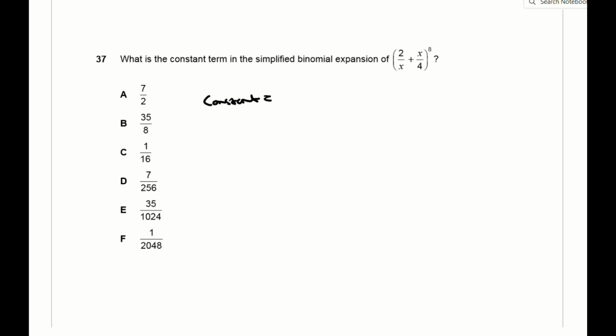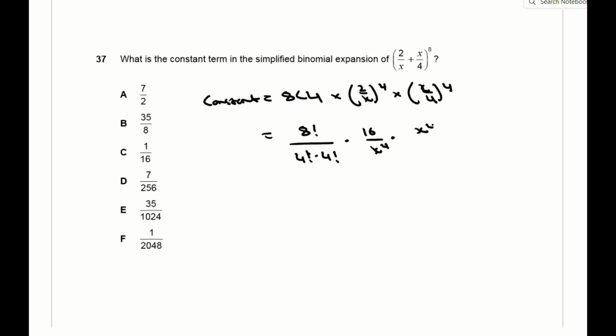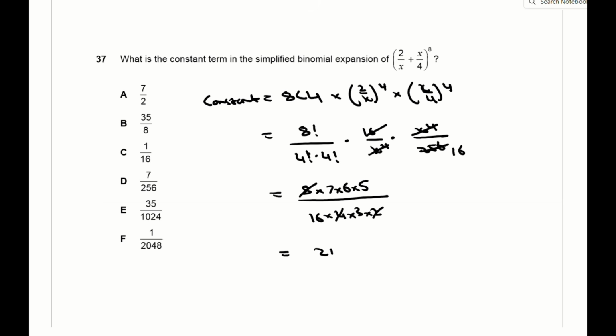For question 37, you get the constant term when x is raised to the power of 4 for both 2 over x and x over 4. And the value of the constant term is 8C4 times 2 over x to the power of 4 times x over 4 to the power of 4. The value of 8C4 is 8 factorial over 4 factorial times 4 factorial. And with a bit of manipulation and cancelling out, you end up with the value of the constant term as 210 over 48, which simplifies to 35 over 8.